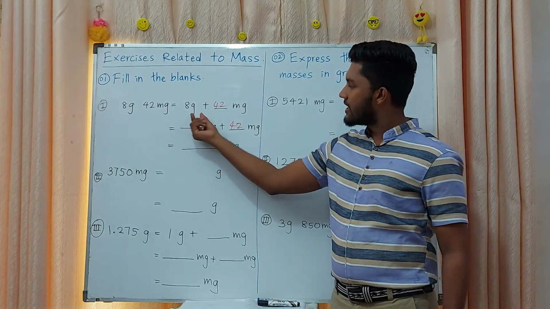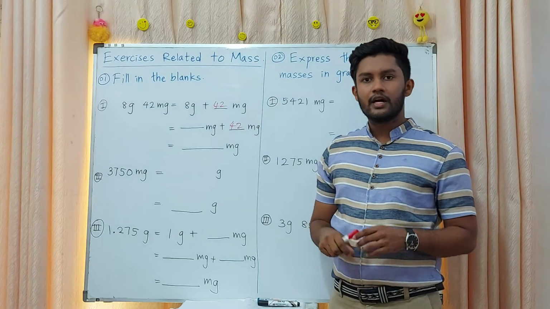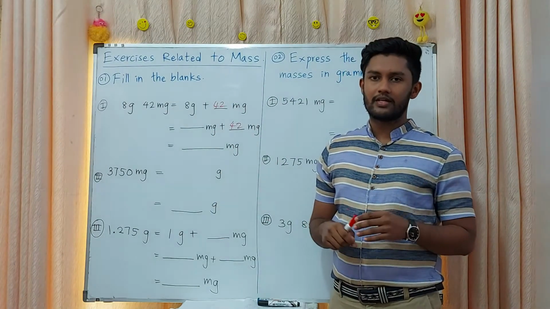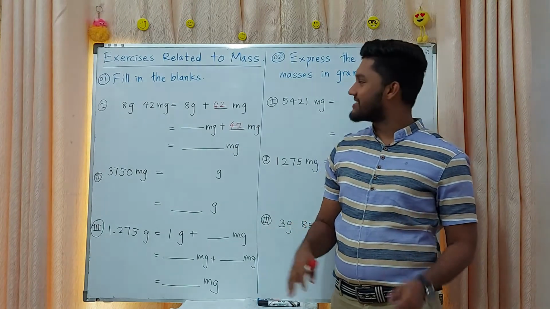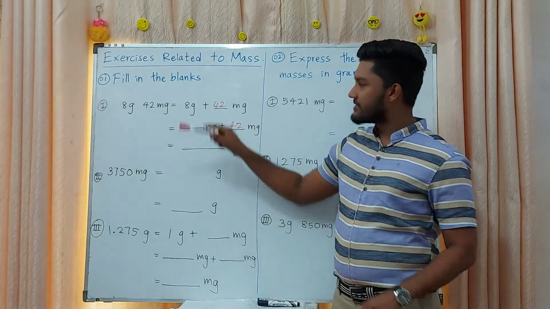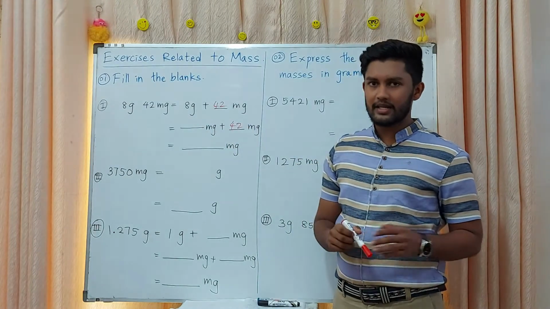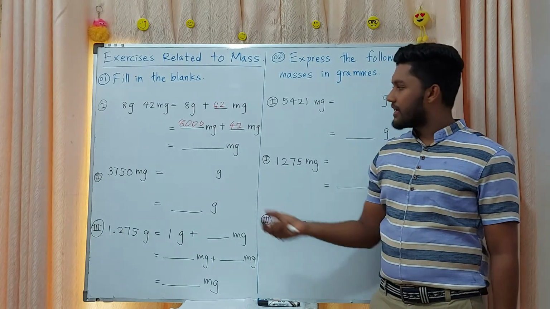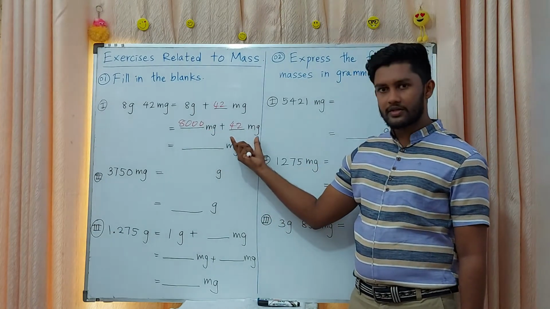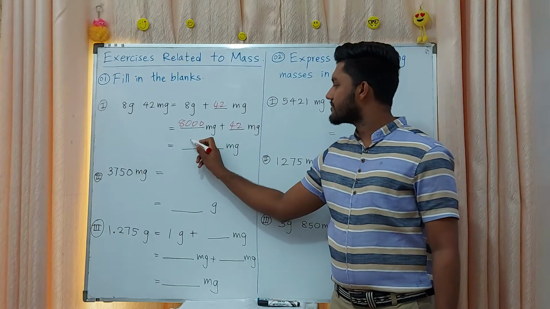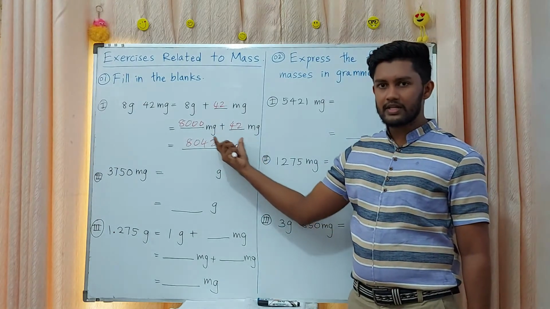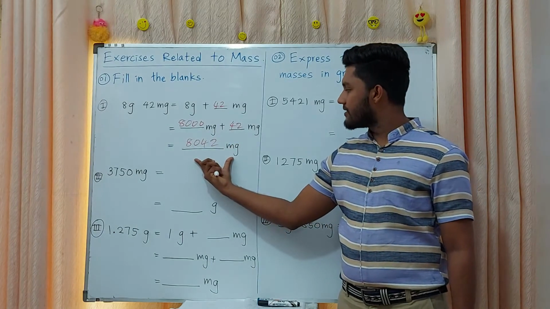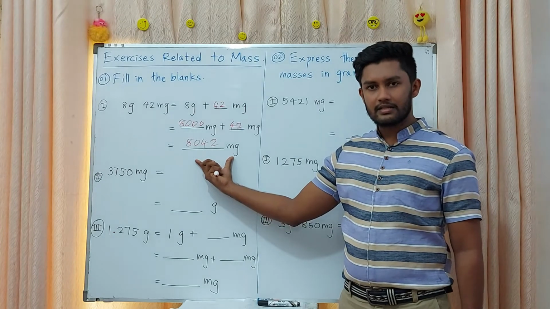8 grams to milligrams. That means big unit to small unit. What you want to do? Multiplication. Then you want to multiply 8 into 1000. 8 into 1000, 8000. 8000 plus 42, what is the answer? 8042. Both are in the same unit, that is why we added them. Then 8042 milligrams is the answer.